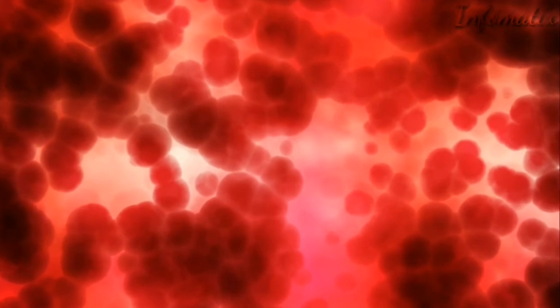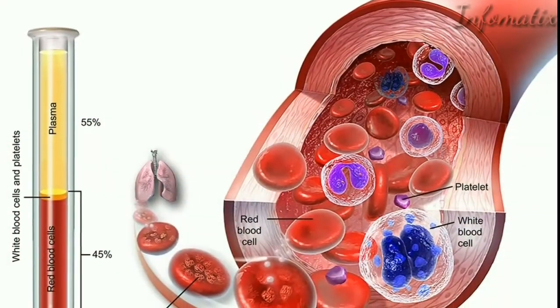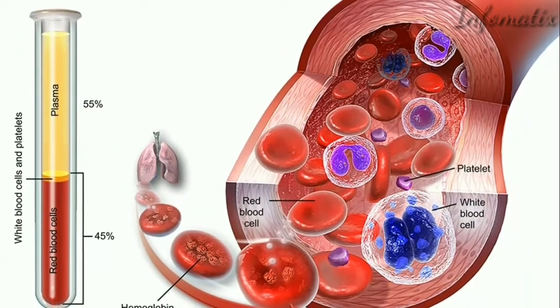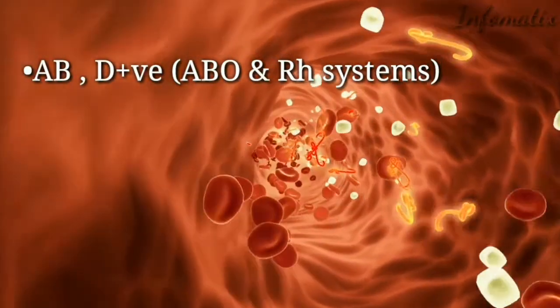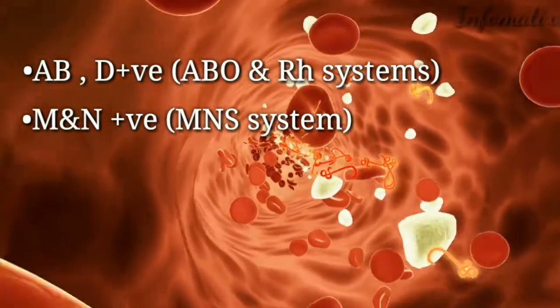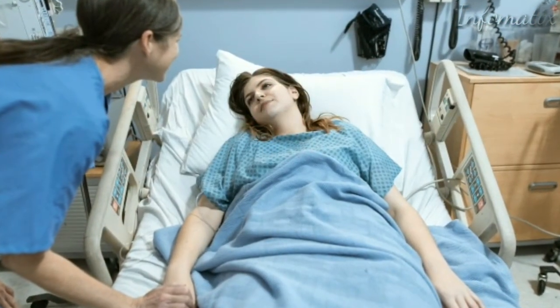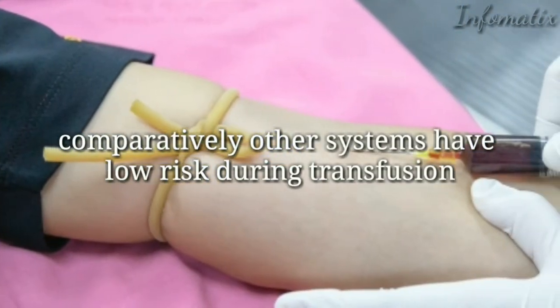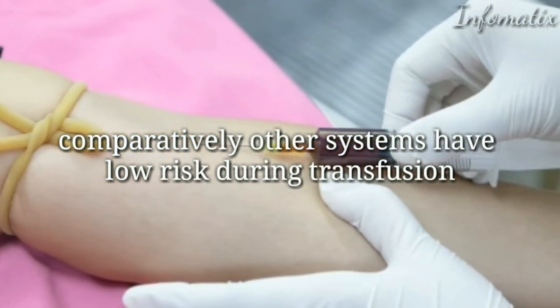Here, we must note that in addition to the ABO and RH systems, there are 34 other recognized blood group systems. These are all different systems based on antigens present on the red blood cell membrane. For example, an individual can be AB, D positive, and at the same time M and N positive in the MNS system, K positive in the KEL system, and Lewis A or Lewis B negative in the Lewis system. Many of these systems are named after the patients in whom the corresponding antibodies were encountered. Systems other than ABO and RH pose a potential yet relatively low risk of complication upon mixing blood groups from different people.